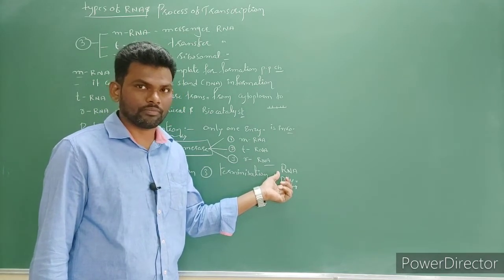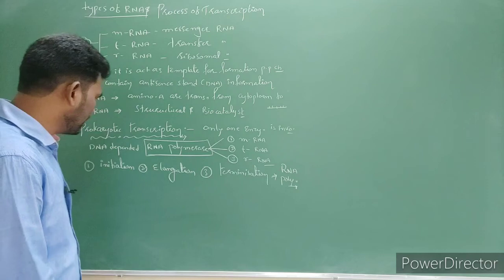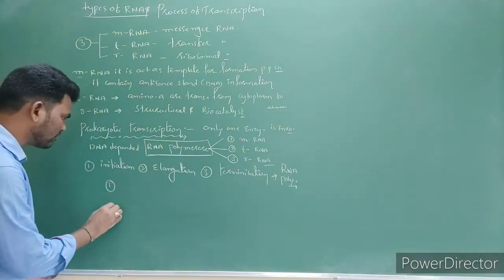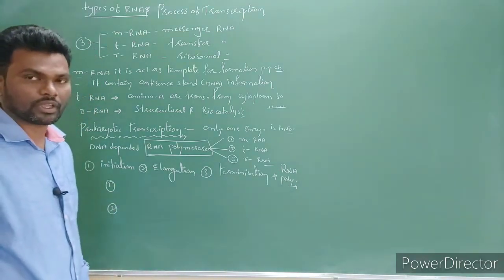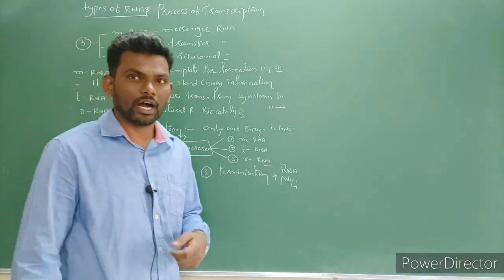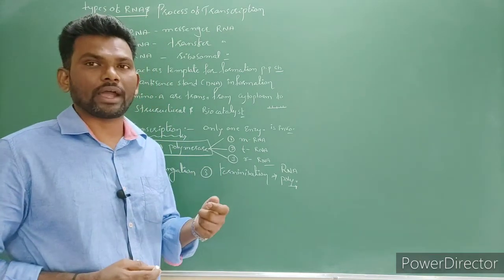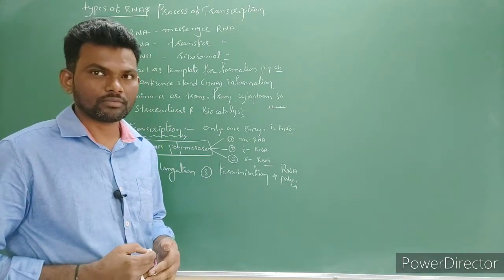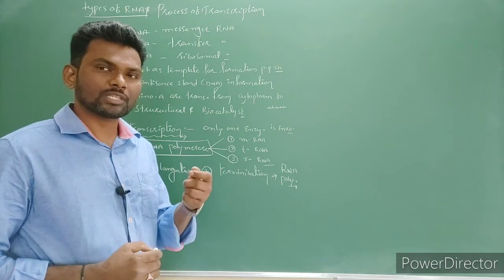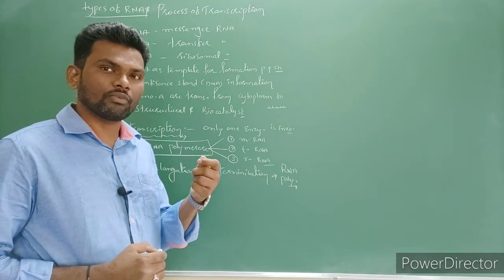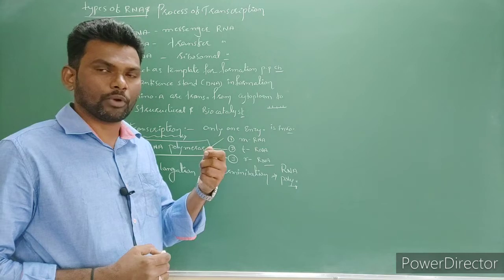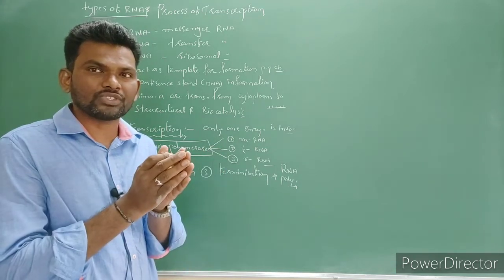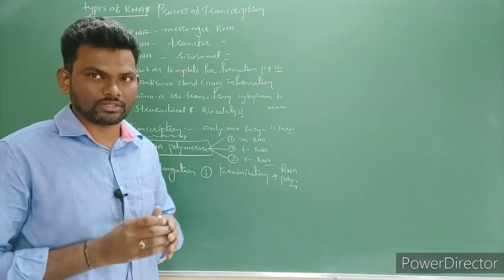How it is possible? Because it is possible by adding of some factors to the RNA polymerase, that is sigma factor and rho factor. When sigma factor is added on RNA polymerase enzyme, it makes some changes on the enzyme.